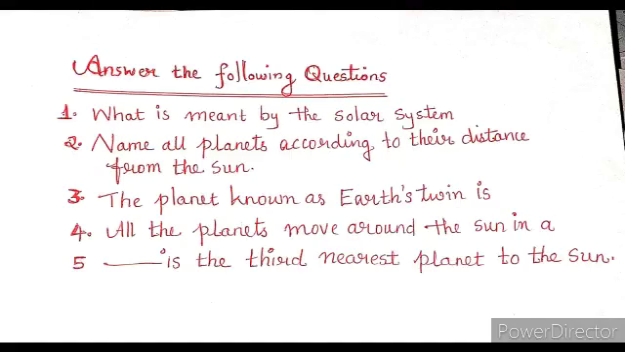Okay, these are your questions. Question 1, what is meant by the solar system? Second, name all planets according to their distance from the sun. Third, the planet known as Earth's twin is dash. And 4, all the planets move around the sun in a dash. Then 5, dash is the third nearest planet to the sun.